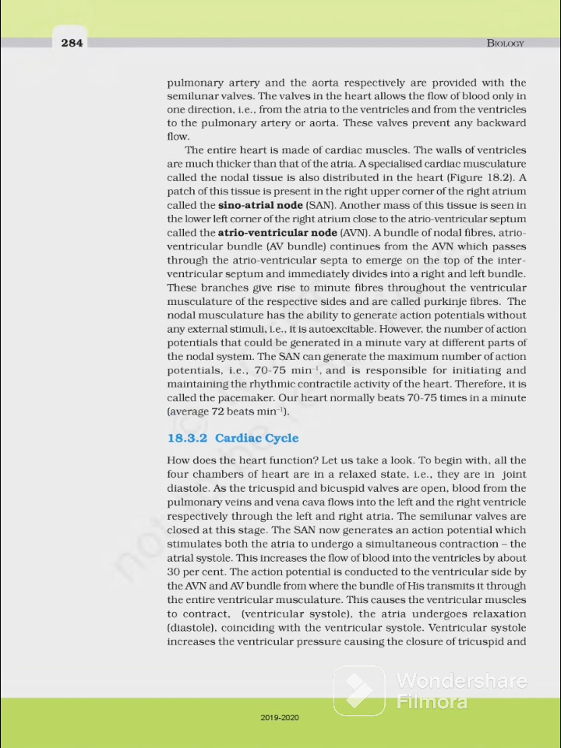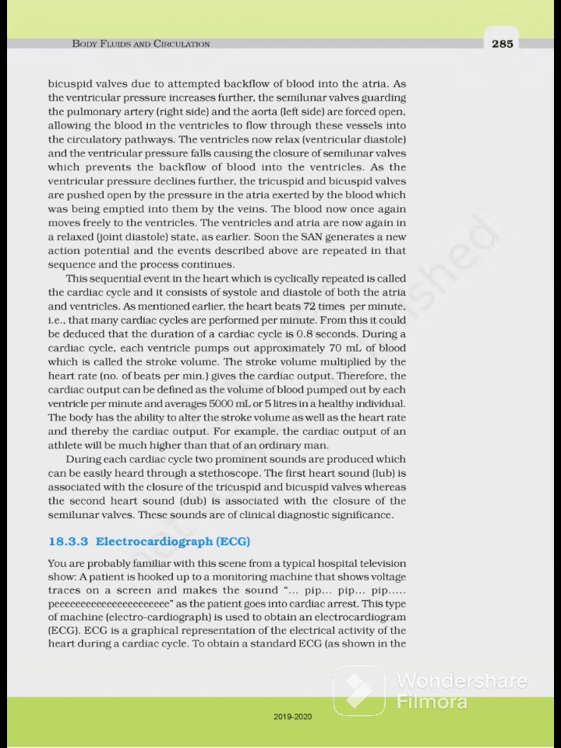Coinciding with the ventricular systole, ventricular pressure increases, causing the closure of tricuspid and bicuspid valves due to attempted backflow of blood into the atria. As the ventricular pressure increases further, the semilunar valves guarding the pulmonary artery on the right side and the aorta on the left side are forced open, allowing the blood in the ventricles to flow through these vessels into the circulatory pathways.